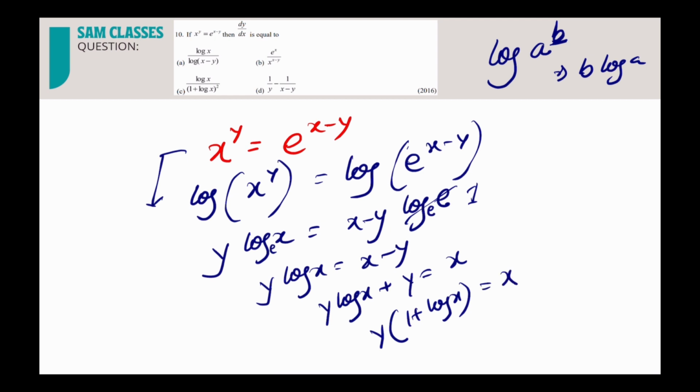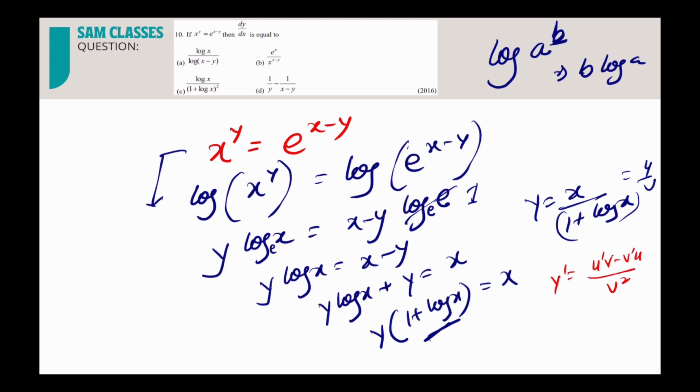Now till now here, can I get any idea what the option, what the answer can be? If I send y that side, if I send this part that side, what I'll get? x by 1 plus log x. See, it is coming in the form of u by v. Now while solving u by v, I told you, not always will I solve everything. The moment I differentiate, if you remember the formula, y dash in case of u by v is what? u dash v minus v dash u by v square. So I'll check 1 plus log x whole square.